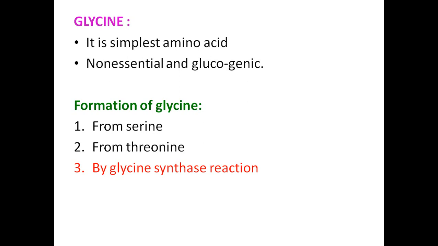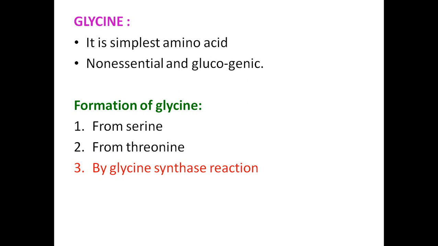Glycine. You know that this is the simplest amino acid among all the 20 amino acids. This is a non-essential amino acid because it can be synthesized from the other amino acids that are present in the body. And this is a glucogenic amino acid.